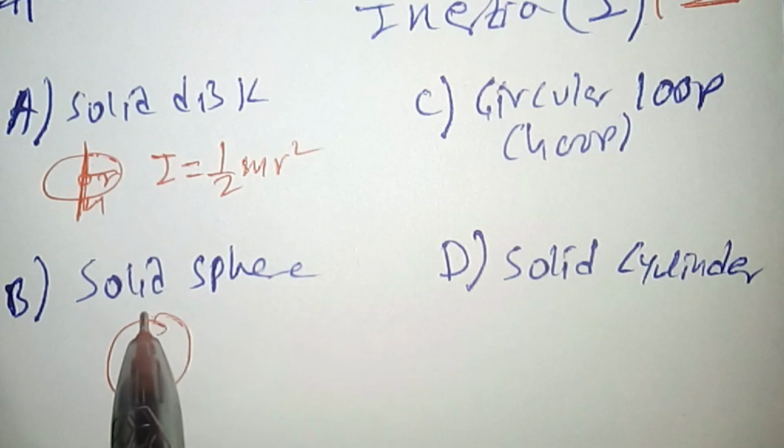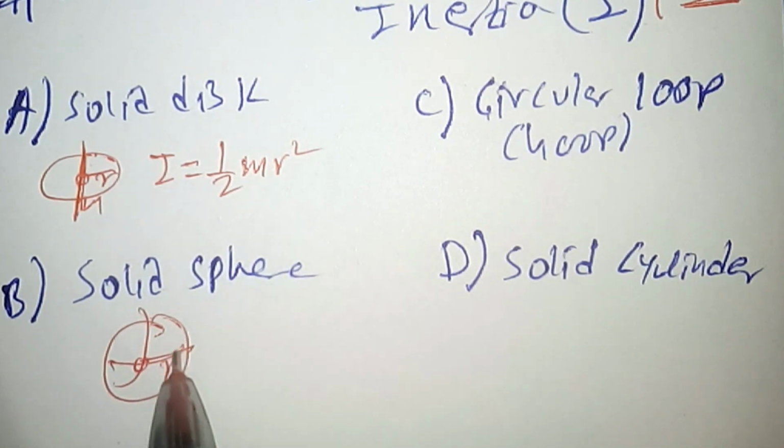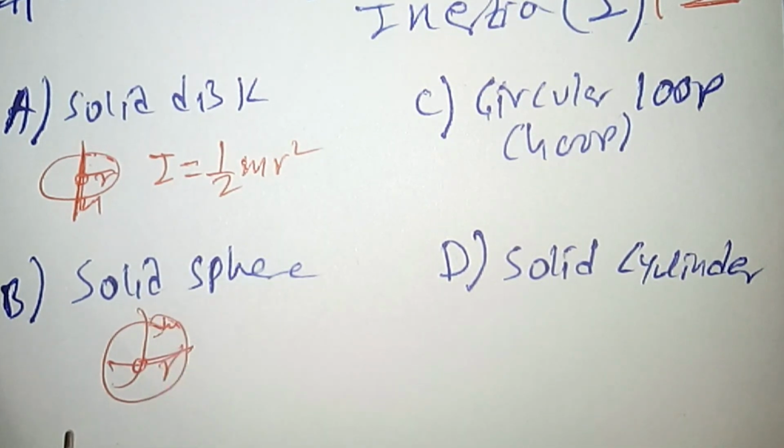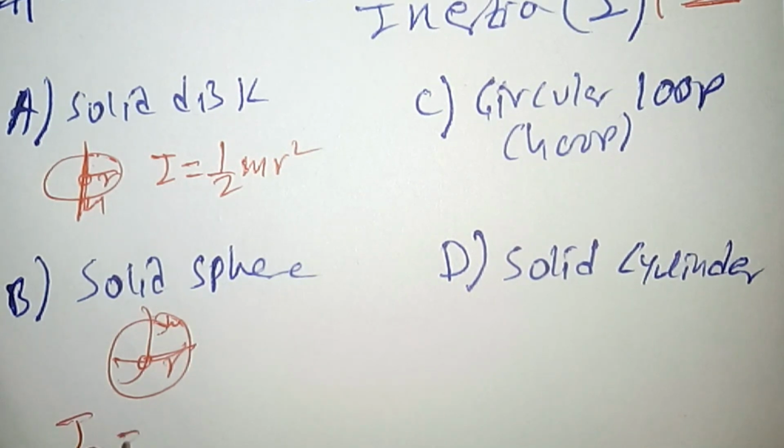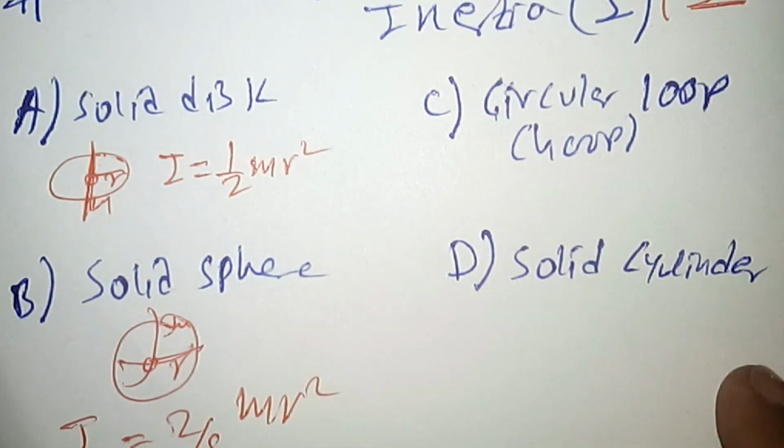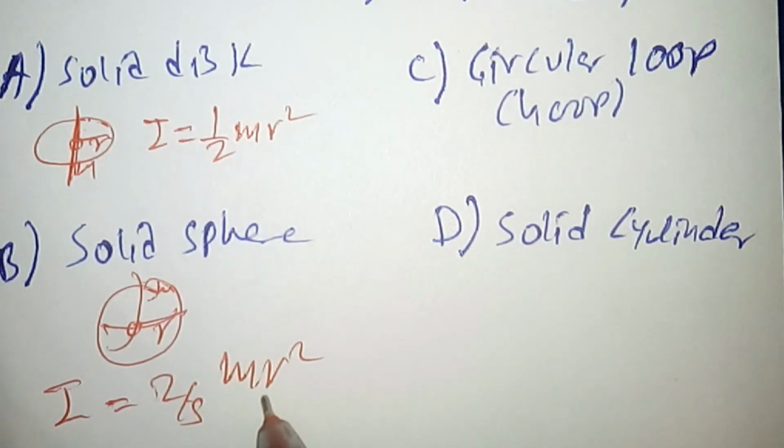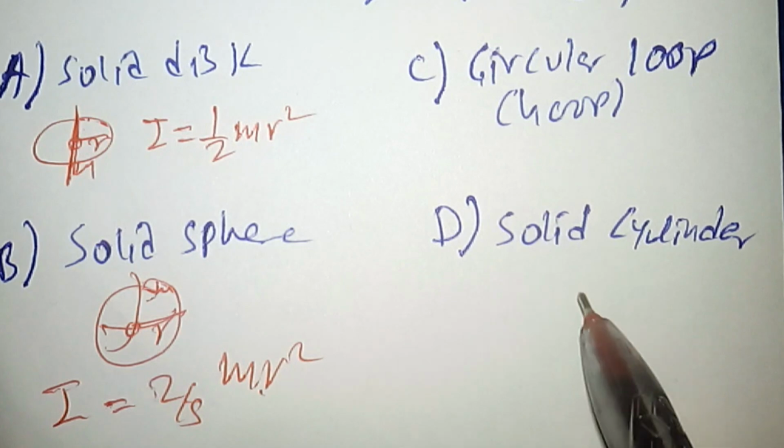A solid sphere of radius r and mass m has a moment of inertia equal to 2 over 5 m r squared.